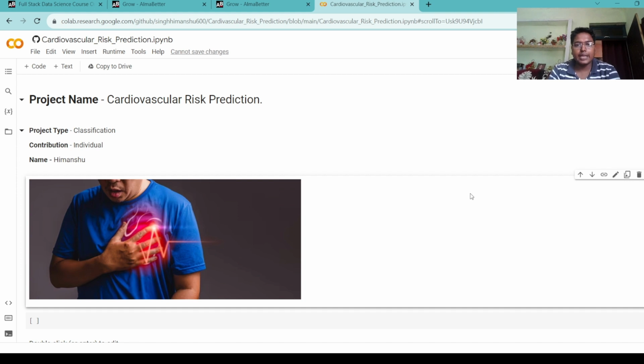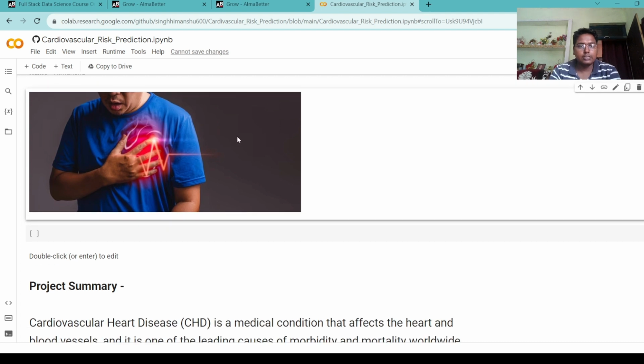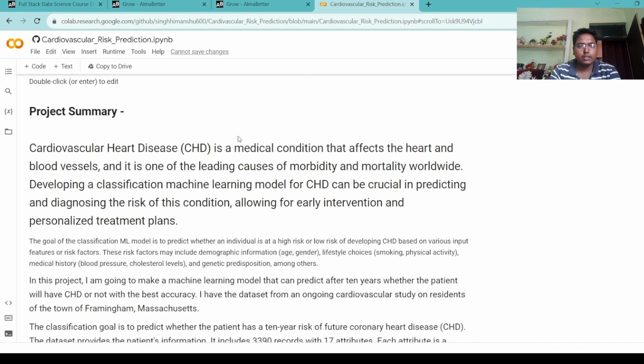This is my third capstone project, which is named cardiovascular risk prediction. The project type is classification and I have done this project individually. Here, this picture I downloaded from Google, and before starting this project I give some project summary.